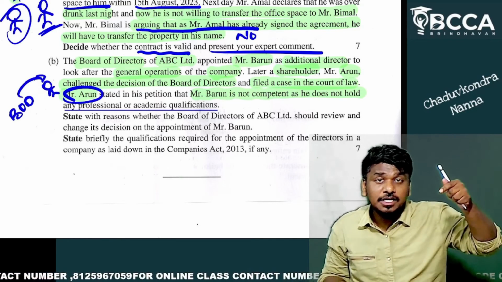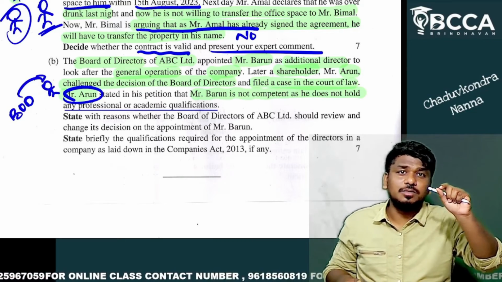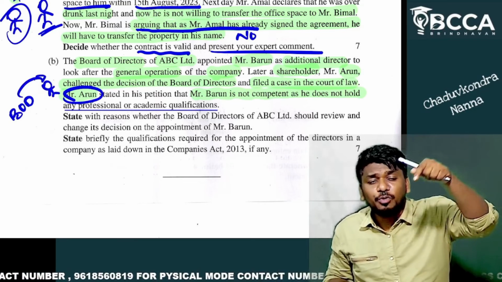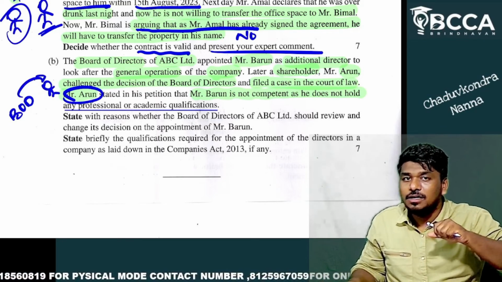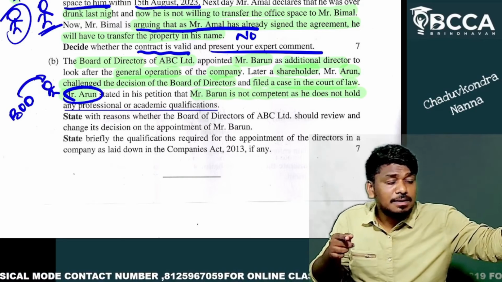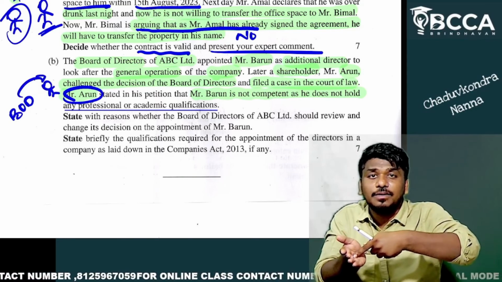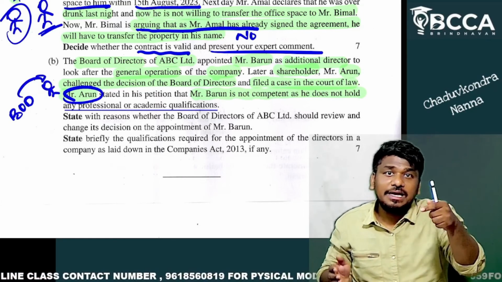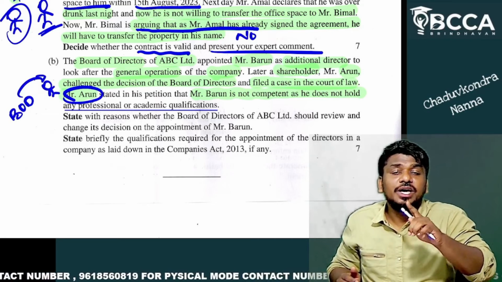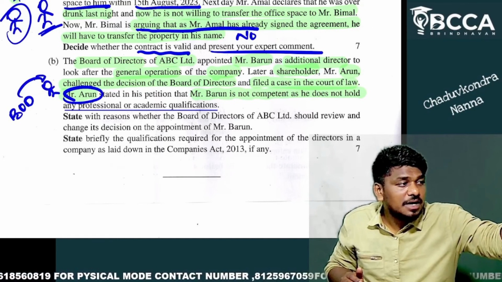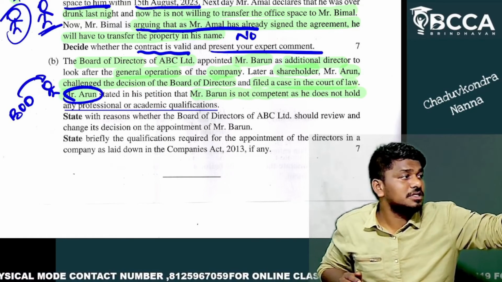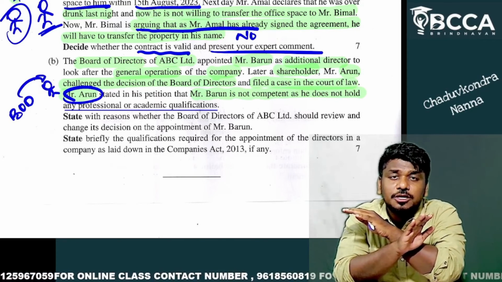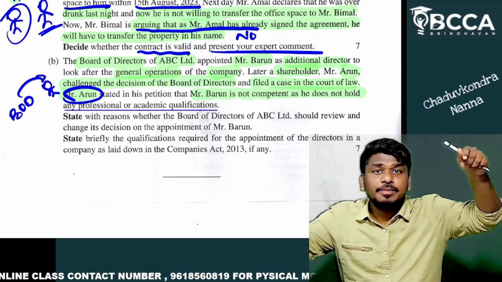But there is a small restriction, that if you provide something in your articles, like if some person wants to be a director in our company, he has to purchase the shares, like that you can write in our articles. But you cannot say that this person has to be a qualified person. There is no restriction based upon the qualification to become an additional director.